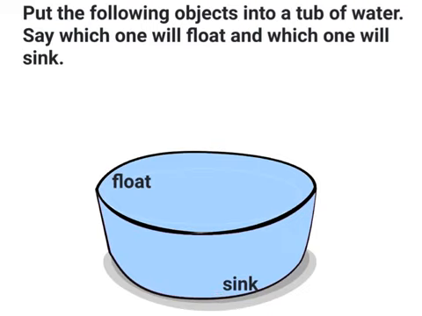Our first object is spoon. When I drop a spoon in water, it will sink because it is very heavy. Next object is ribbon. Now ribbon will float in water because it is very light. The next object is stone. Stone is very heavy, so it will sink in water. The next object is marble. Marble is also very heavy, so it will sink in water.